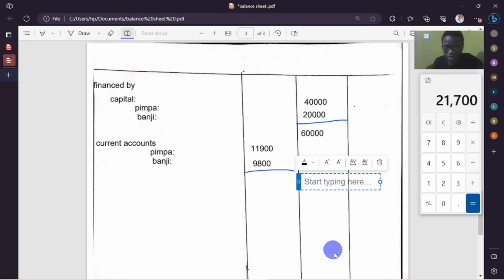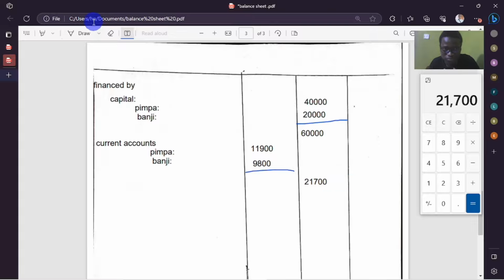So if one was on the credit side and the other one was on the debit side, we would have subtracted. If one closing balance was on the debit and the other one was on the credit, we would subtract. But both are on the credit side, so we're simply going to add the two.